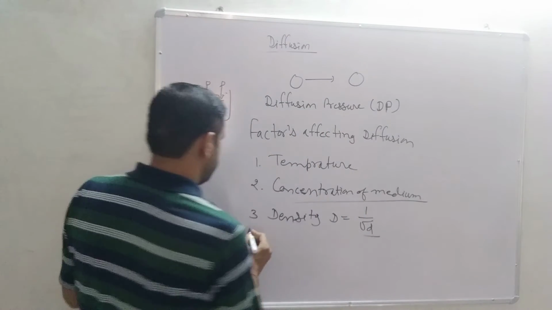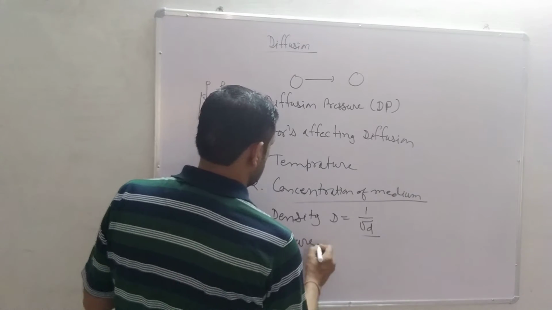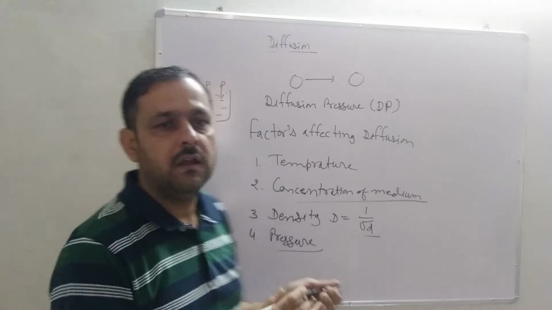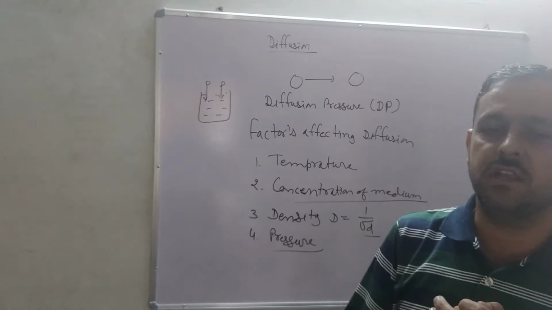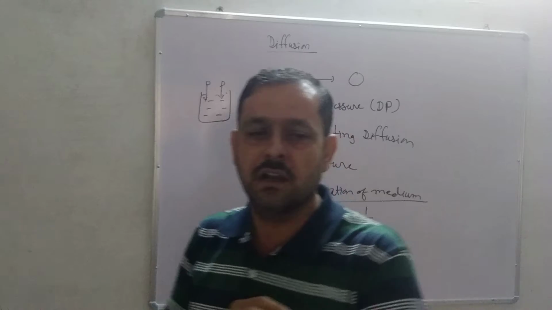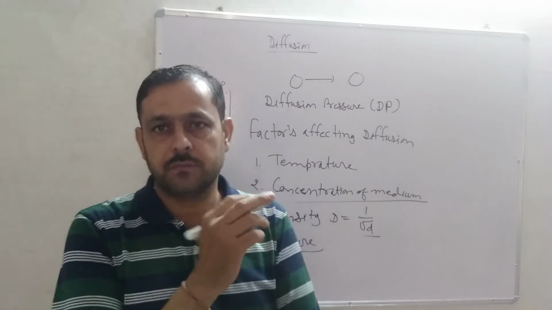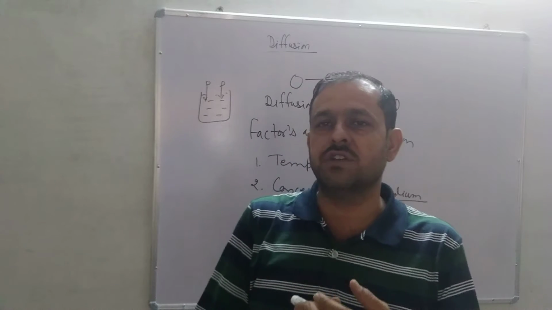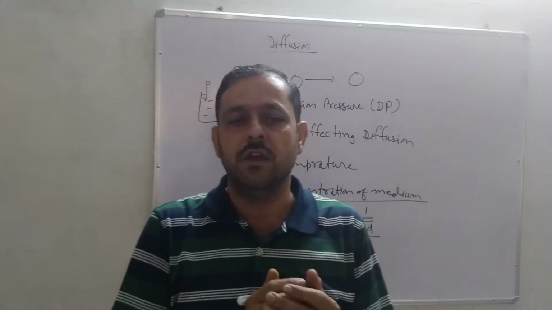And the next factor is pressure. Like temperature, pressure also affects diffusion. The rate of diffusion is proportional to the pressure. And last, the size and weight of the diffusing particle. If the weight or size of the diffusing particle increases, then the rate of diffusion is low.